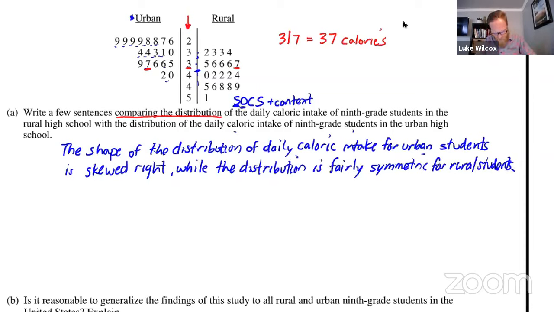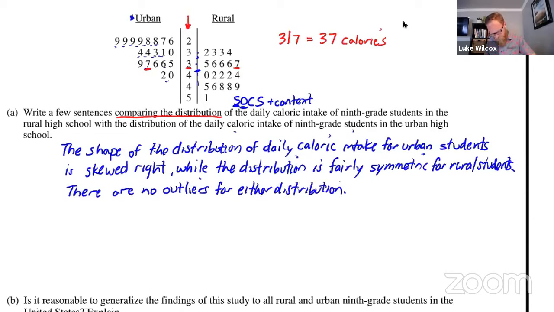All right, the next thing that we would want to comment on is any outliers that we might see. I'm looking at both of these distributions, and I don't see any single values that are far away from the others. So I'm just going to go ahead and say that I don't see any outliers. I'm going to say there are no outliers for either distribution. All right, that takes care of outliers.